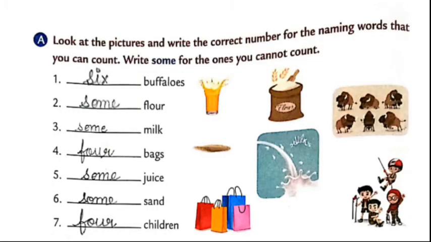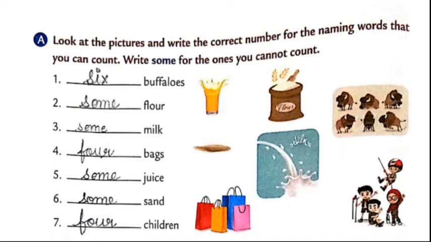Let us move on to the first exercise given on page number 30. Exercise A. Look at the pictures and write the correct number for the naming words that you can count. Write some for the ones you cannot count. Children, some naming words are given to you. You have to count and write down the number if you can count those nouns, and if you cannot, you simply have to write some.